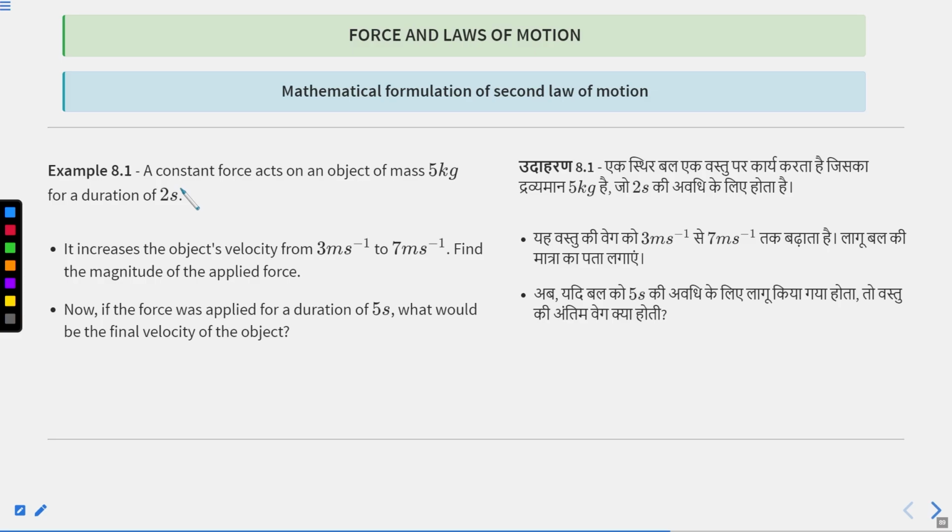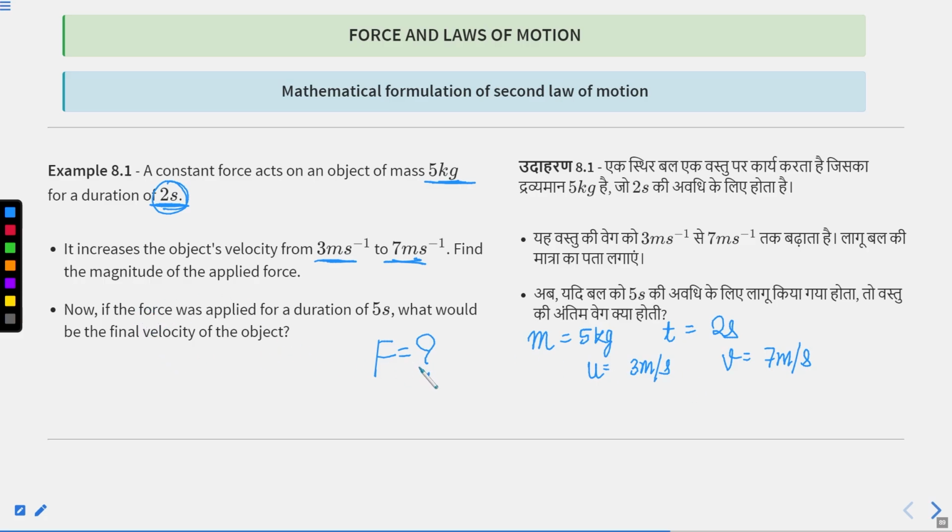Let's solve one example. A constant force acted on an object of mass 5 kg for a duration of 2 seconds. Its velocity increases from 3 meters per second to 7 meters per second. Find the force. The mass of the object is 5 kg, time taken is 2 seconds, initial velocity is 3 meters per second, final velocity is 7 meters per second.